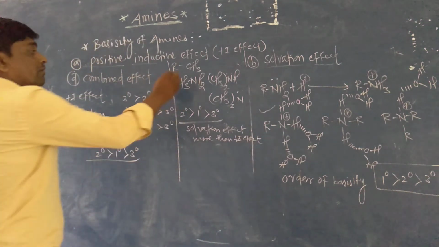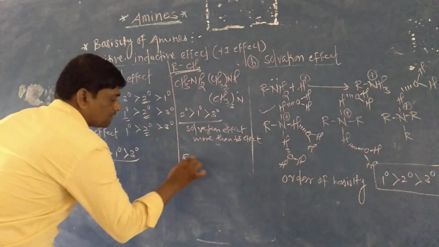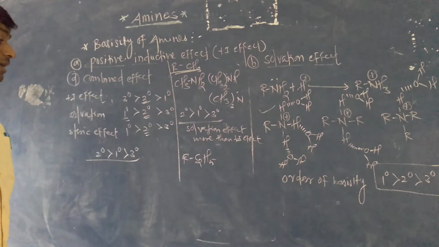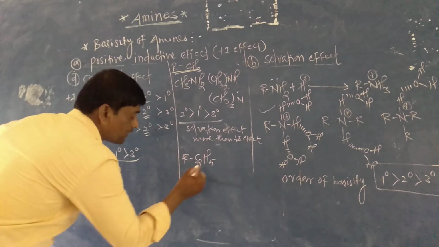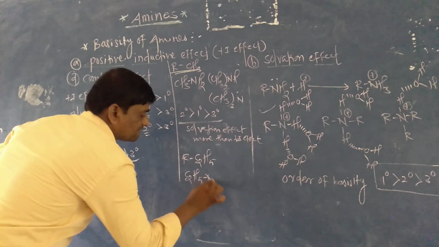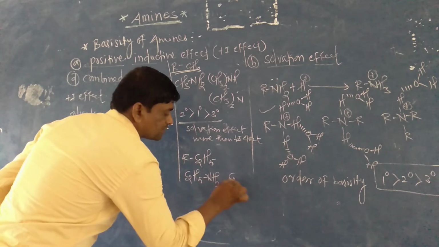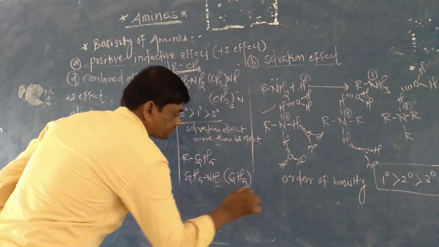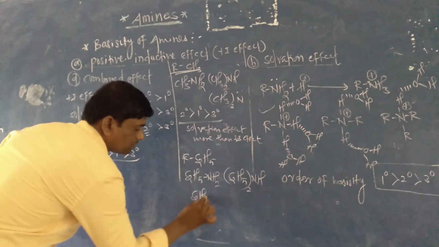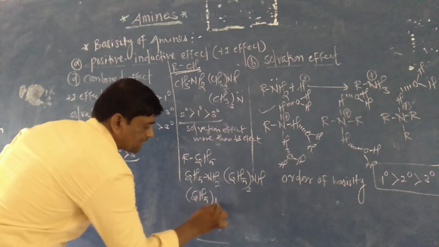But whenever C2H5 or a bulky, larger group is there, at that time we can show C2H5NH2, (C2H5)2NH, and then (C2H5)3N.